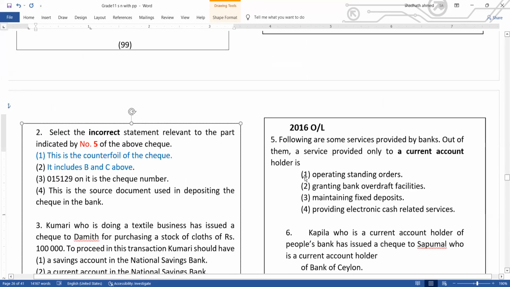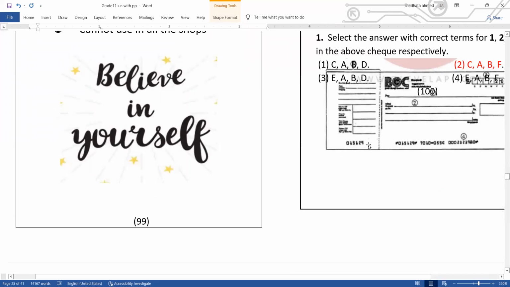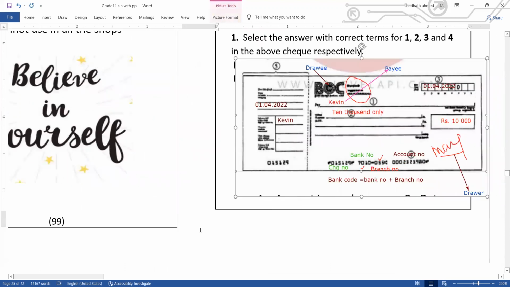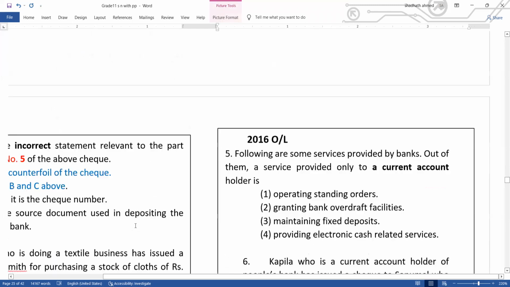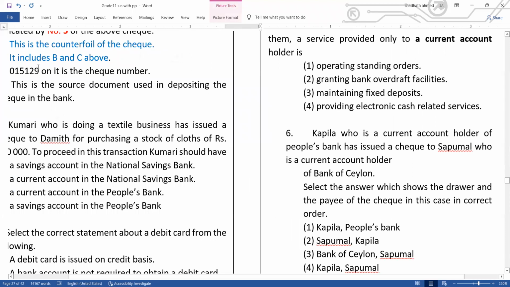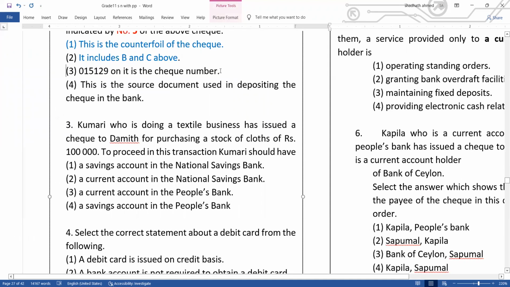015129 is the check number, right? In this counterfoil, you can see one number is there, 01529. Yes, that is the check number. The first number is the check number, so that statement is also correct. Statement number 3 is also correct. The last one, the source document used for depositing a check, is wrong. So that is the answer.